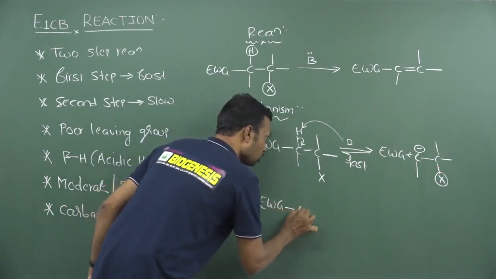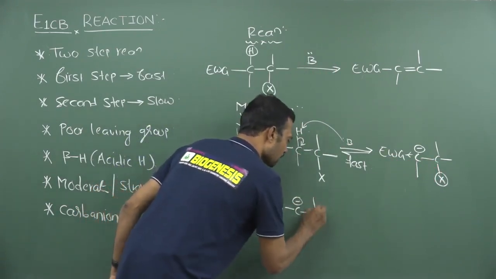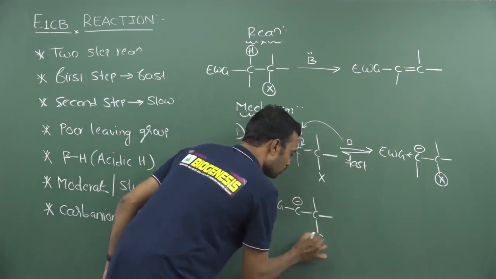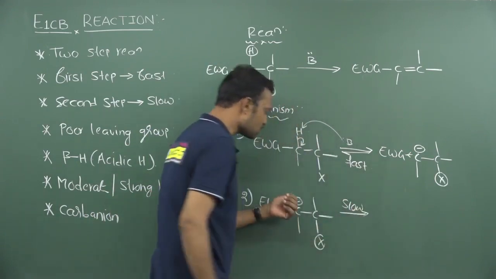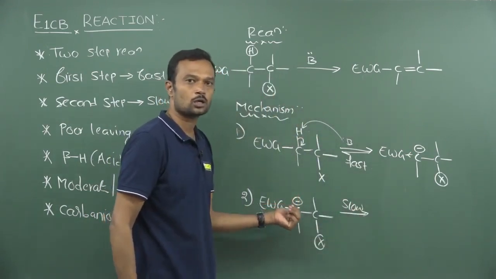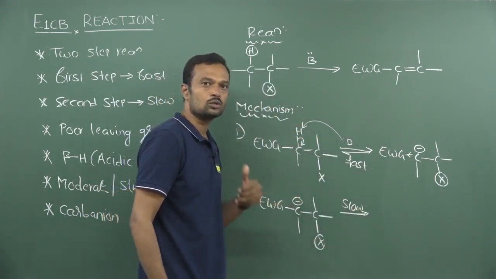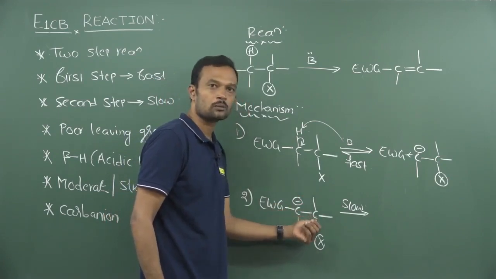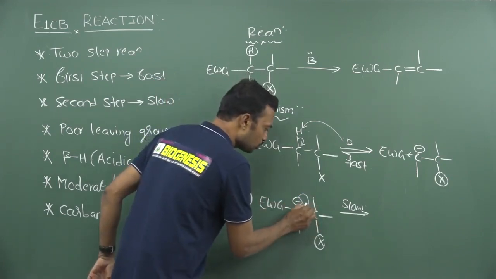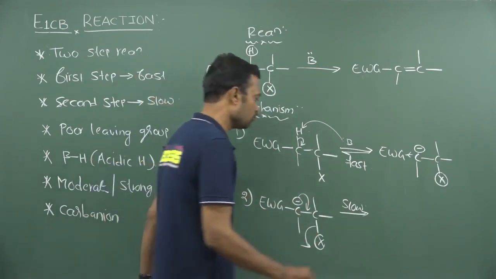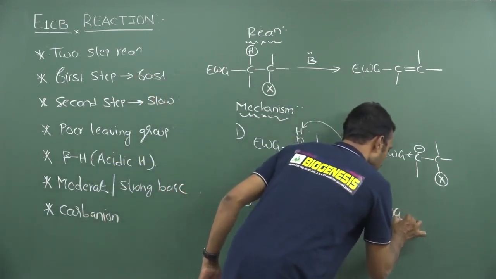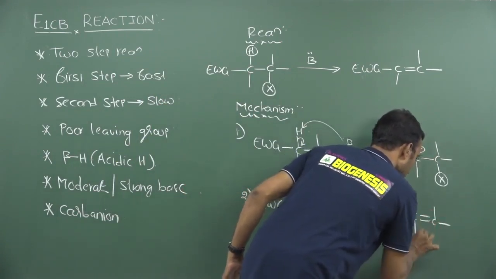Now there is an electron withdrawing group, this carbon carries a negative charge, and there is a leaving group here. This is a very slow step. The excess lone pair of electrons present on this carbanion has a tendency to drift towards the adjacent carbon-carbon single bond, and eliminate this X in the form of an anion. Finally, it gives a carbon-carbon double bond like this.